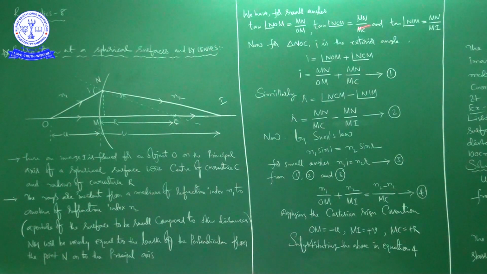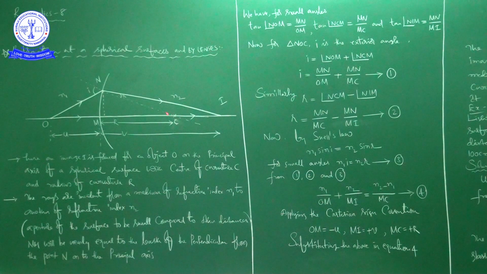So all I am writing is tan theta equals opposite side by adjacent side. Due to these three triangles NOM, NCM, NIM, we are writing like this, right? Okay.